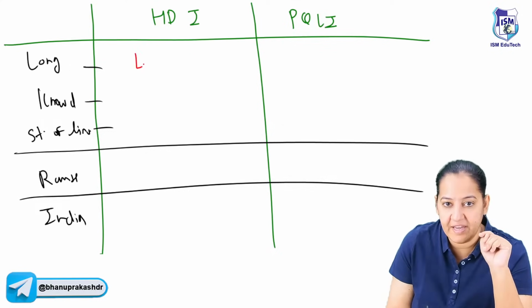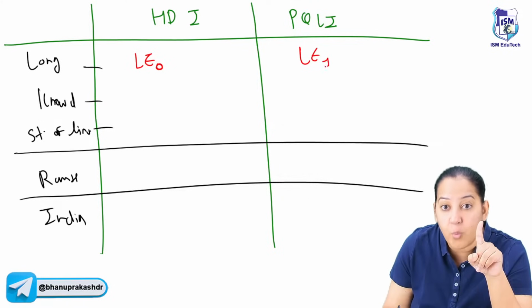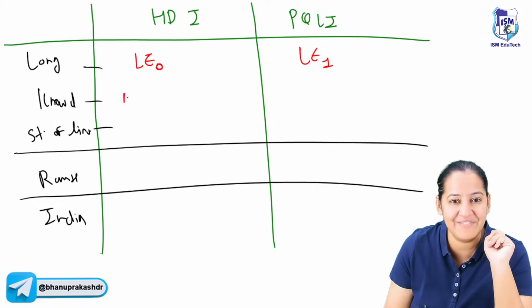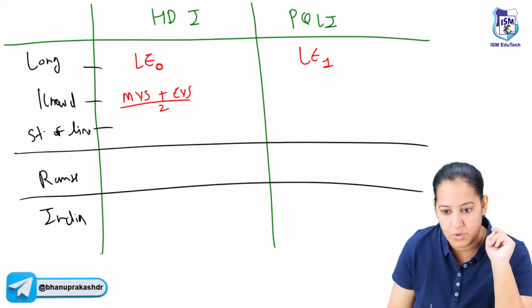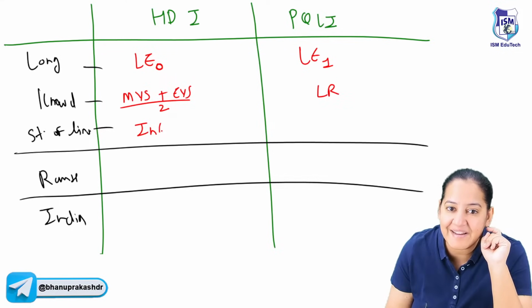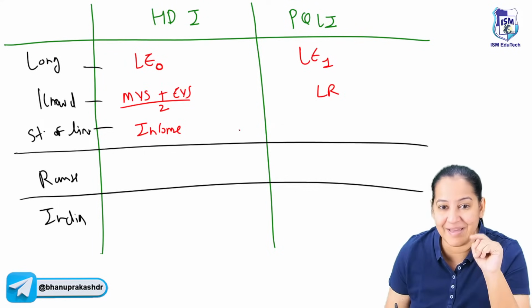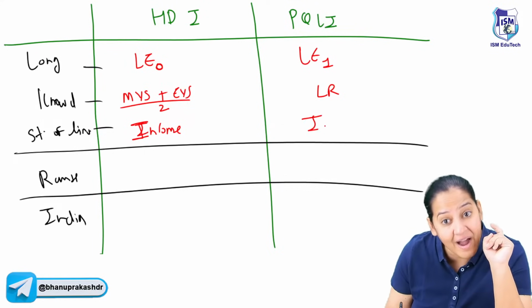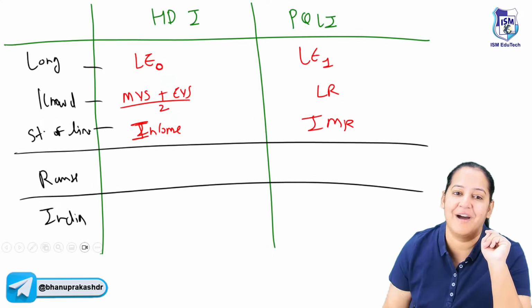So longevity, here we see life expectancy at birth, and here we see life expectancy at 1 year. Knowledge, here we see mean years of schooling plus expected years of schooling upon 2. Here we see literacy rate. And standard of living, here we see income, that is GDP per capita. Here we don't see income. Instead of I, it's I only, but it's IMR. So the third is I, but this I is income, this is IMR. How many of you got it?